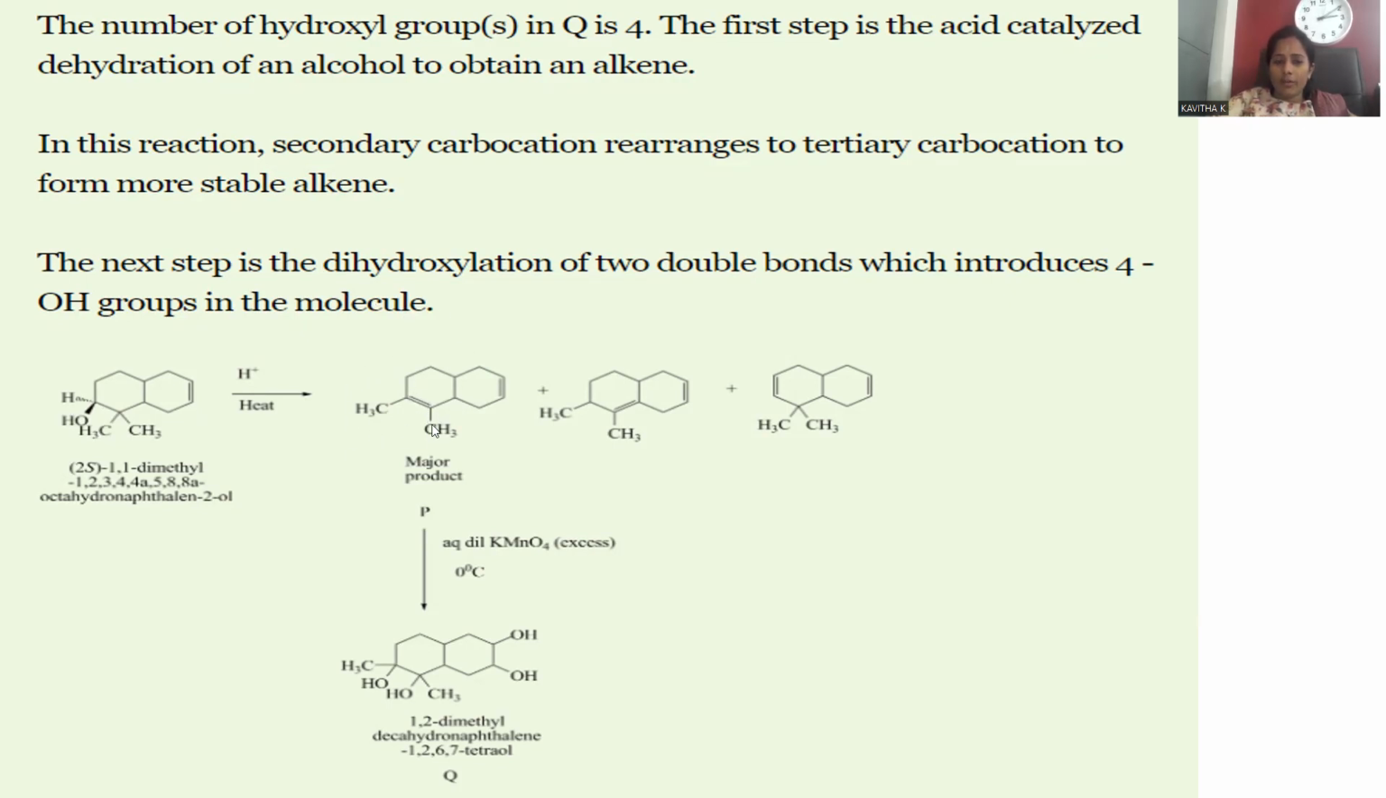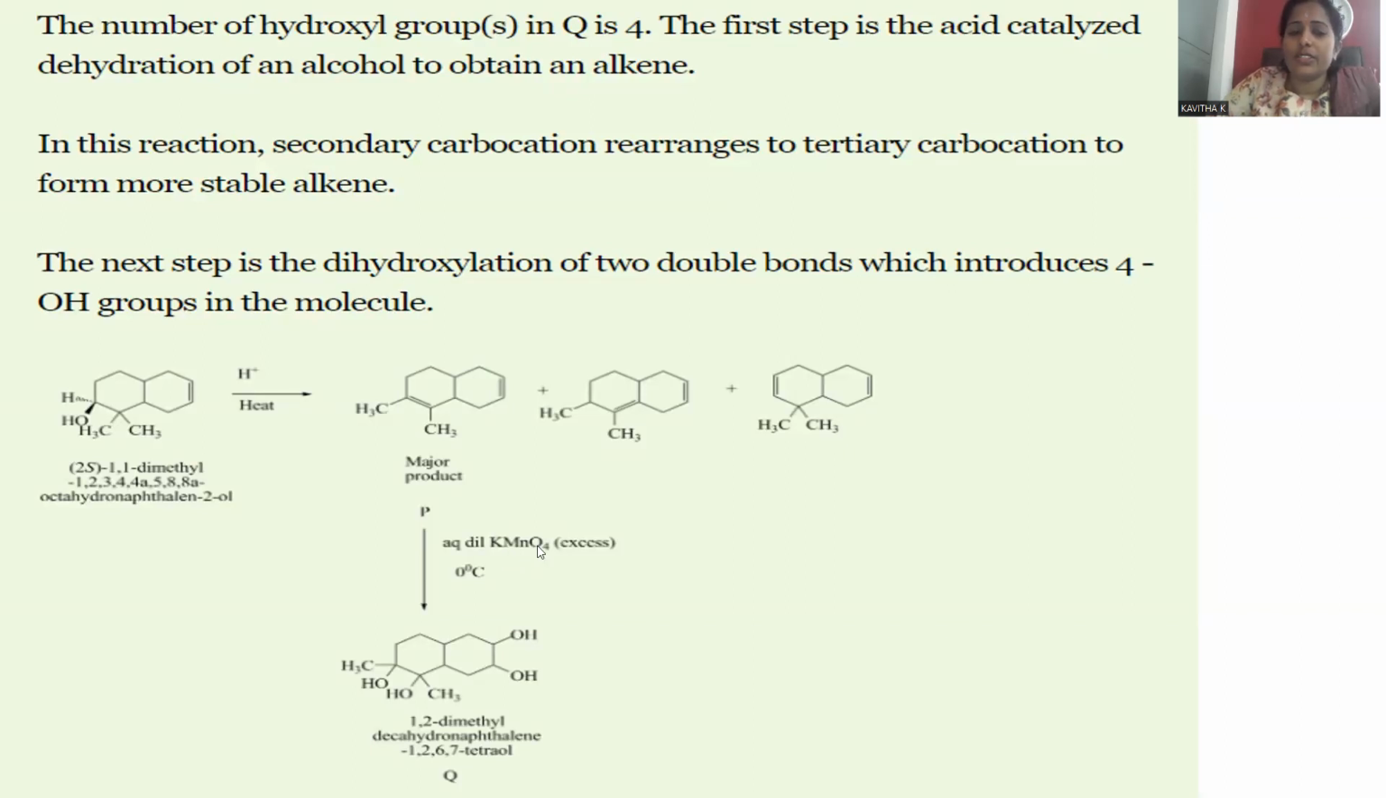And the formed product is highly stable because of the Saytzeff rule, or more substituted alkenes will be the more stable one. This is the way the product will be synthesized. After getting this one, aqueous dilute KMnO4 is the Baeyer's reagent.